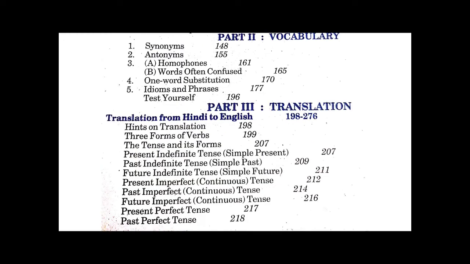Then comes part 2 of section B, that is vocabulary. Vocabulary includes synonyms, antonyms, homophones, one word substitution, words which often confuse, idioms and phrases. You will be taught how to learn these vocabularies by heart, which will be beneficial to you throughout your life. Then comes the third part of section B, that is translation.